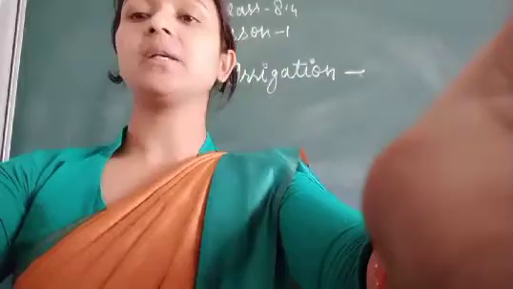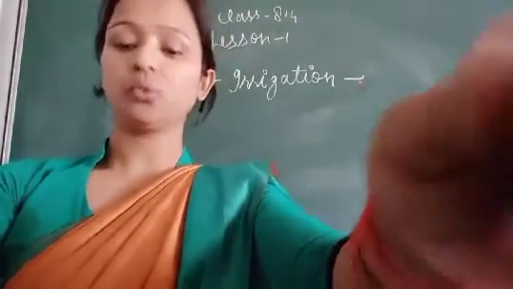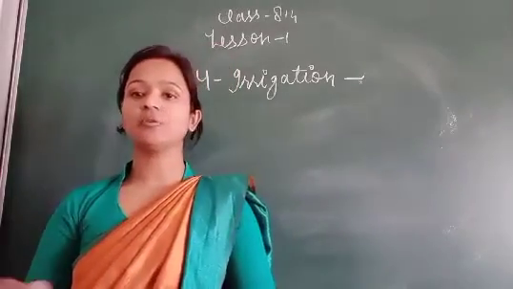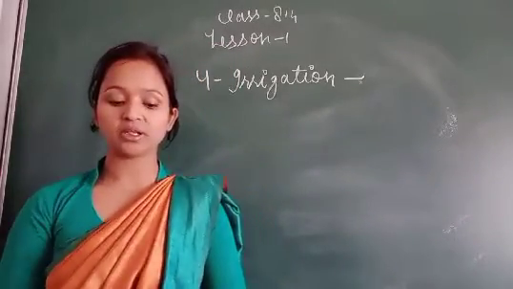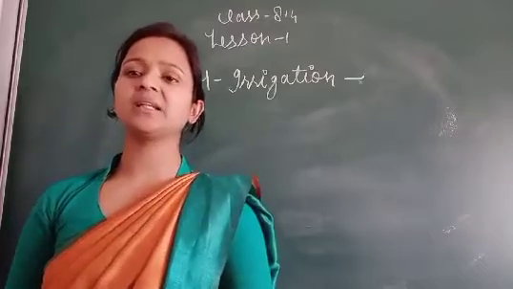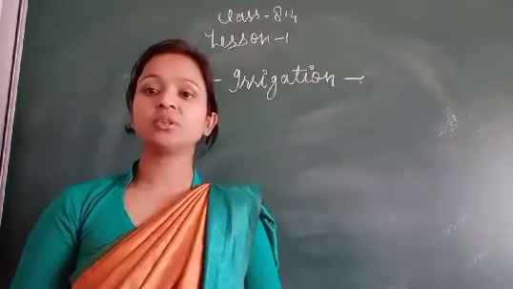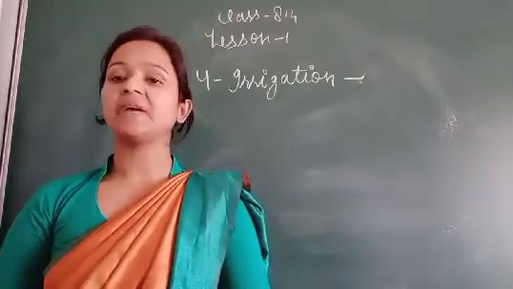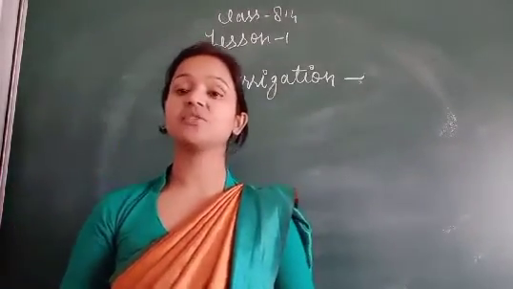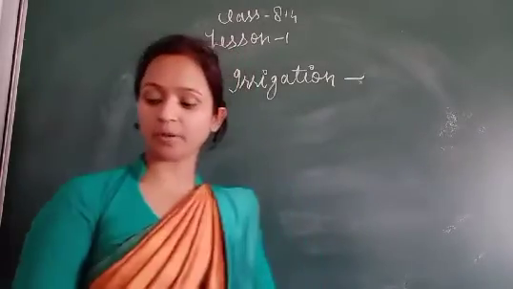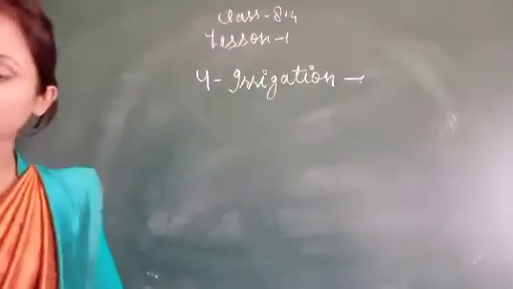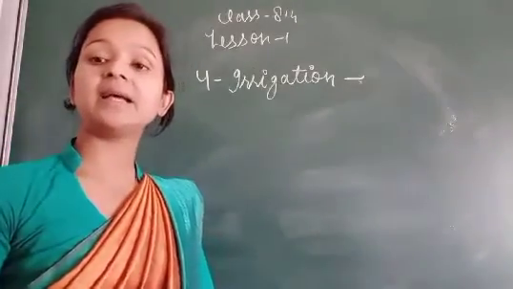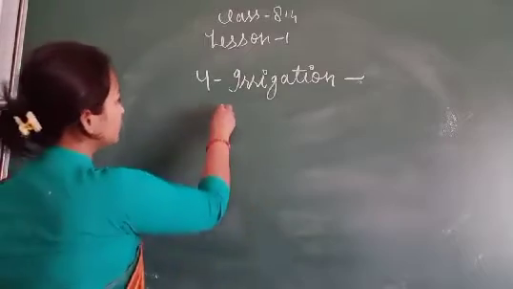I will start from here, and you can see what irrigation is. The supply of water to the plants is called irrigation, and it is done at different intervals. This is called the irrigation process, and the time and frequency of irrigation varies from crop to crop, soil to soil, and season to season.